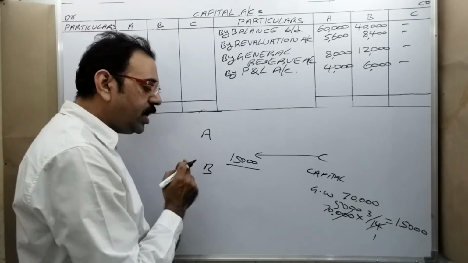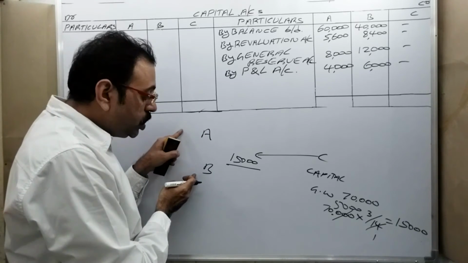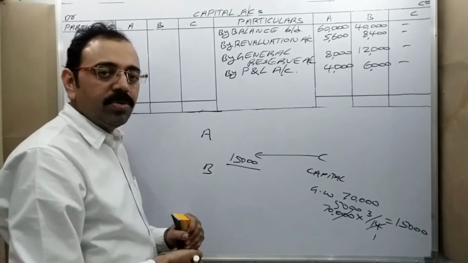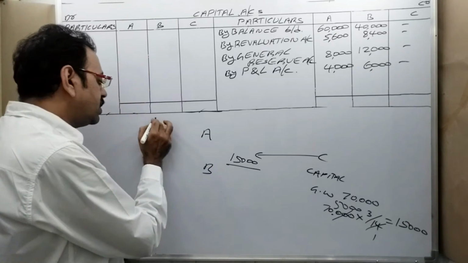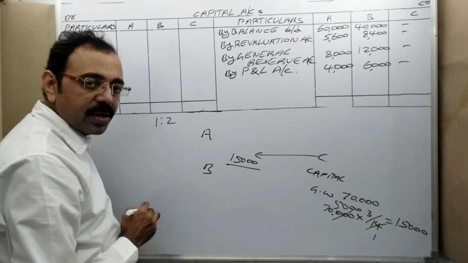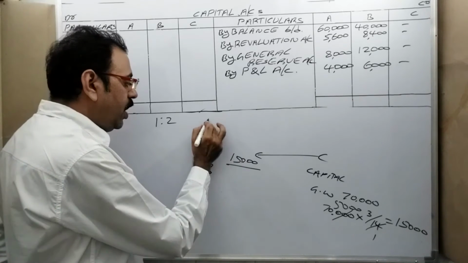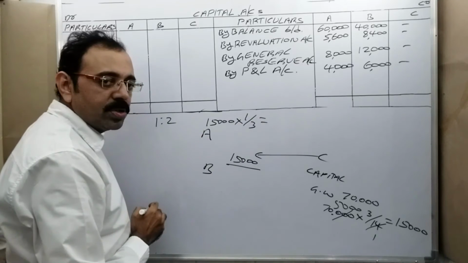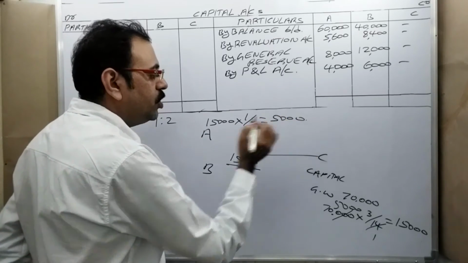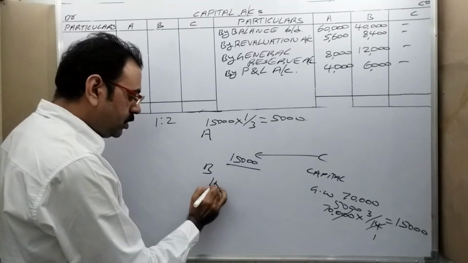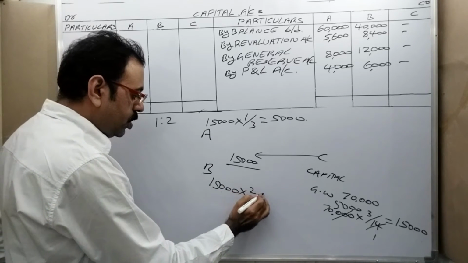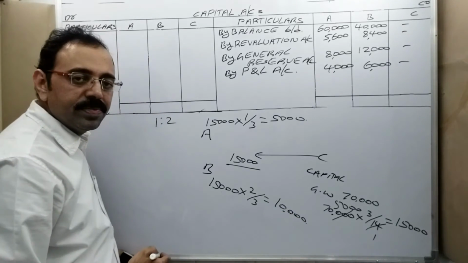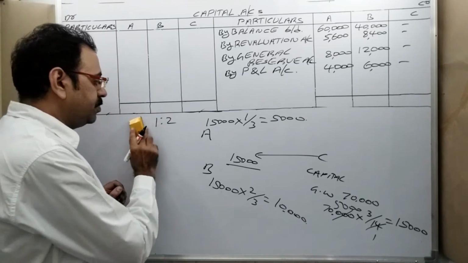Then how should they take that amount? In which ratio did they sacrifice their goodwill? In that ratio they should take that amount. Means in sacrificing ratio they should take. Then A takes 1/3 of this amount, that is 5,000 rupees. B takes 2/3 of this amount, that is 10,000 rupees. Okay? Right.